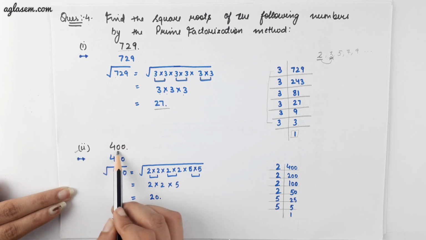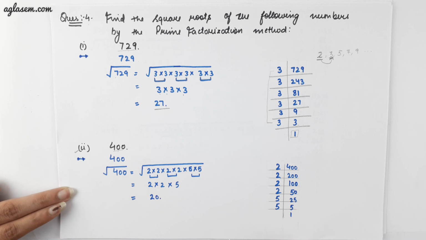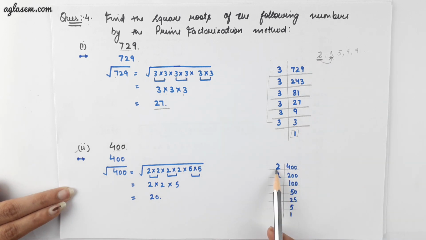Second part, we have to find the square root of 400 using prime factorization. Similarly, applying the same approach, we will divide 400 by the least prime number, which is 2. So, by dividing it by 2, we will get 200. Then again divided by 2, we will get 100, and doing the same approach till we get 1. Now write these prime numbers into the square root: 2 into 2 into 2 into 2 into 5 into 5.